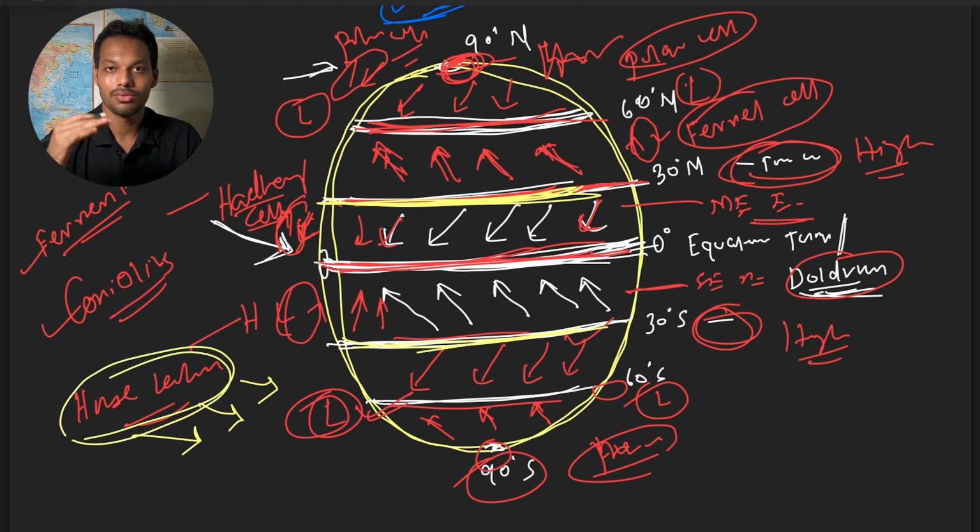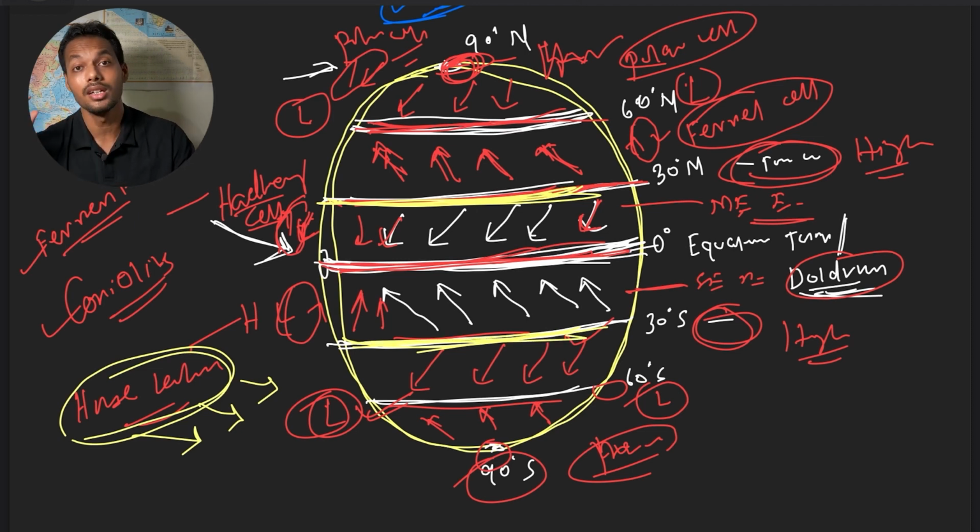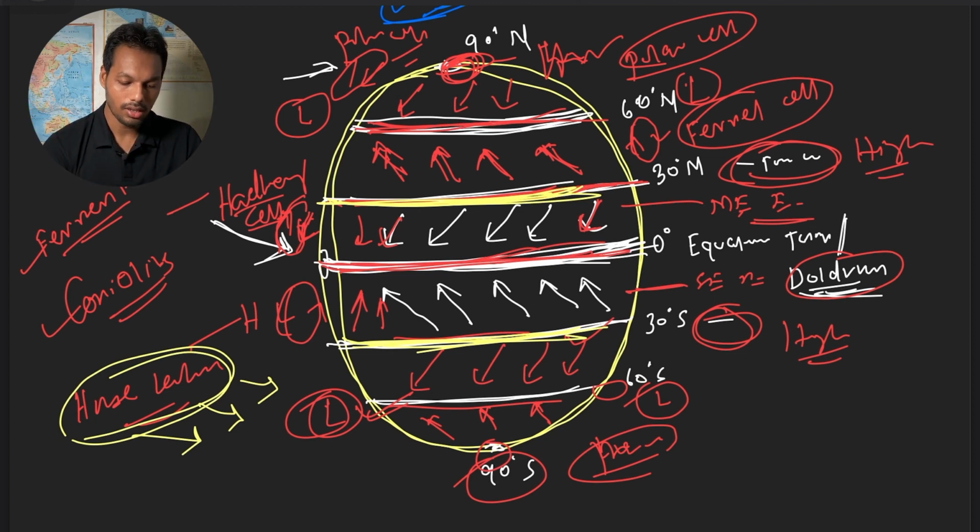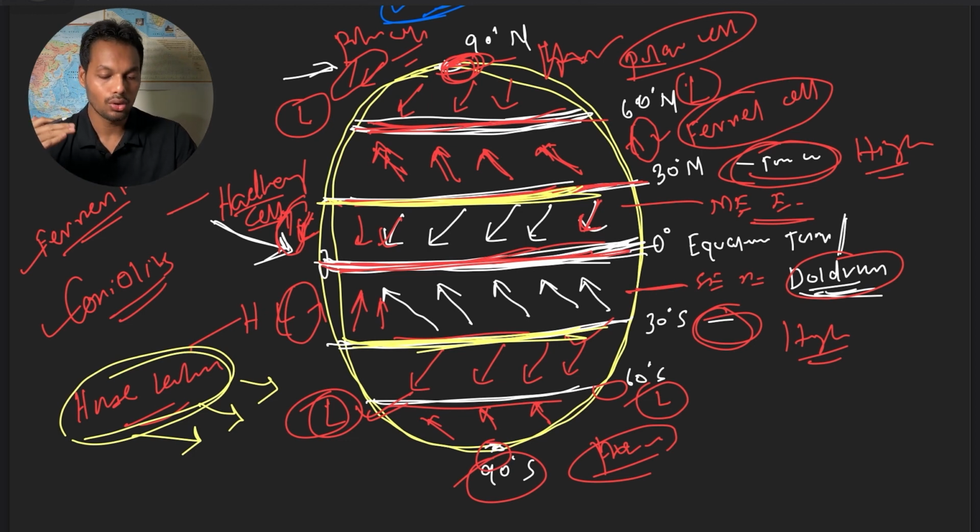Which region is called horse latitude? This subtropical high region, that is 30 to 35 degree south and north. These are called horse latitude. So I think you have got an overall idea about the pressure distribution and how global wind circulation happens. In this lecture we discussed the atmosphere, its layers and significance, how pressure distribution is globally, how the wind movement happens, the factors affecting wind movement, and the different wind circulation cells.